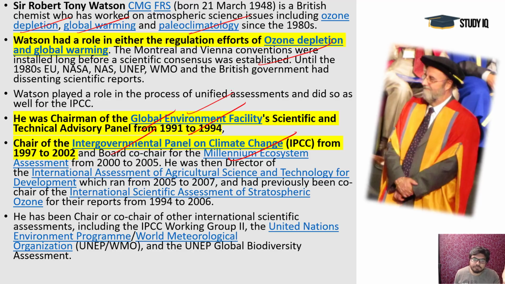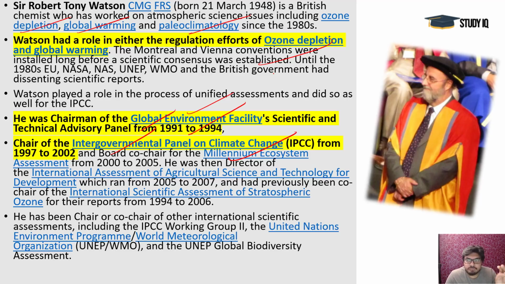This GEF has been a very important financing body for the CBD, the Stockholm Convention on POPs and the Minamata Convention. So he is a very important personality, and he has done a wonderful assessment job for the Montreal Protocol and its pre-assessment phase. Many times it has been asked which field Robert Watson is related to.